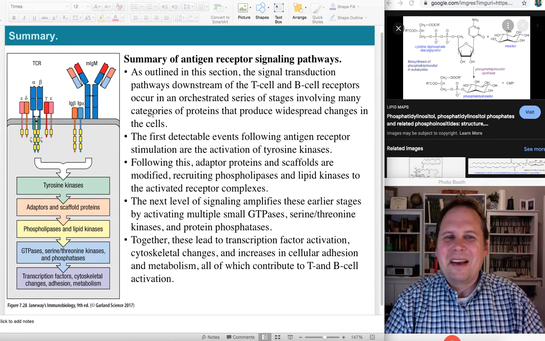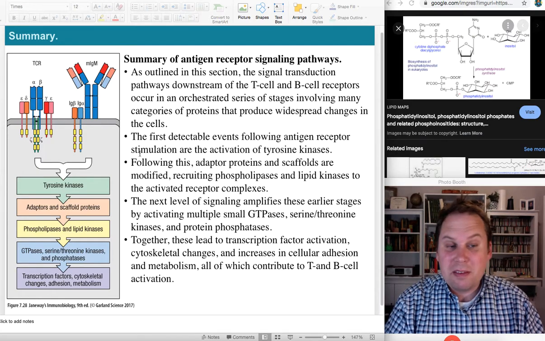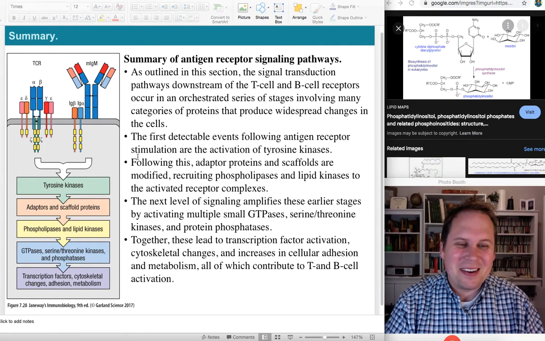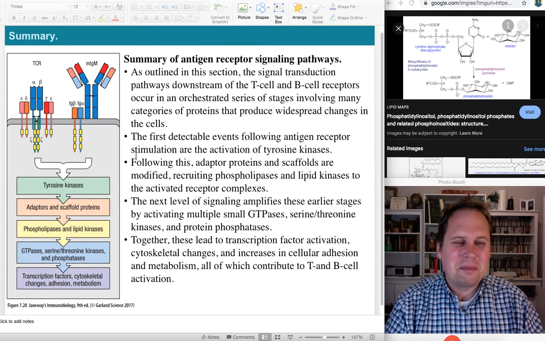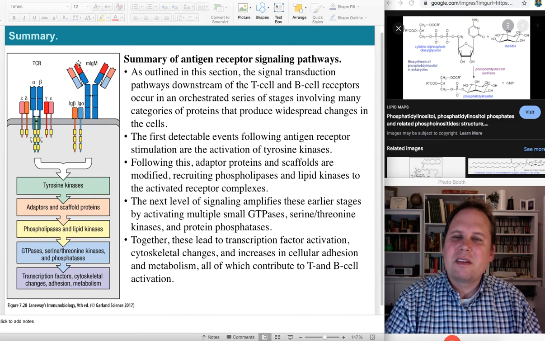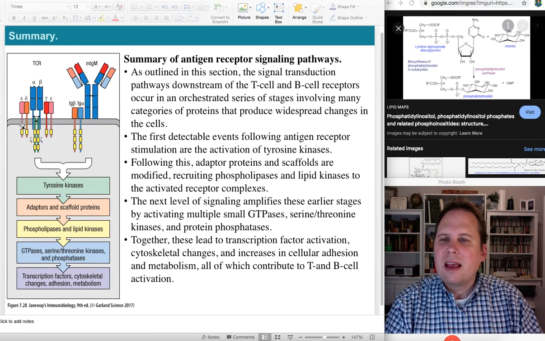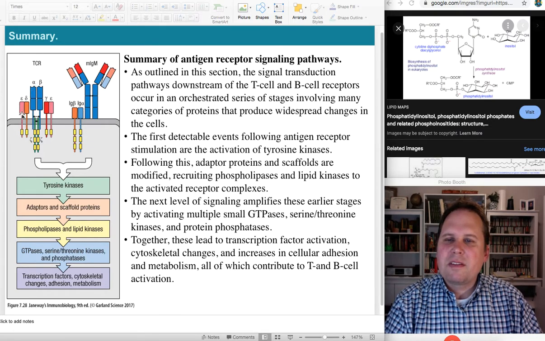Yeah. And so, this is kind of the idea. This is the big summary, and maybe they should have put the summary at the beginning. Maybe I should have been smart enough to undo the way they did it and put the summary at the beginning, but they put it at the end. So, you got your T cell receptor, you got your B cell receptor. They've got proteins attached to them, in this case Ig alpha and beta with the B cell receptor. They haven't drawn the transmembrane part of this, but it's membrane bound IgM, so it is there. Here's our T cell receptor with our CD3, all those nice chains, little zeta chains down there.